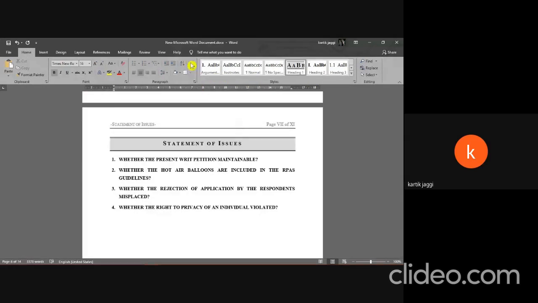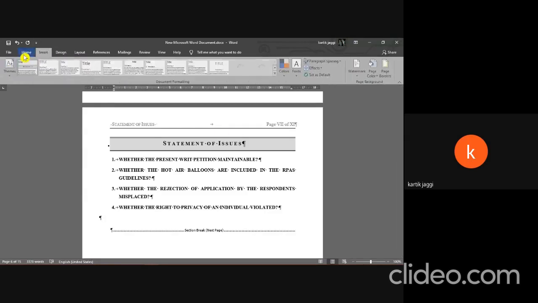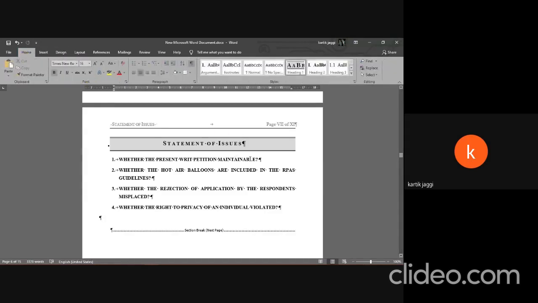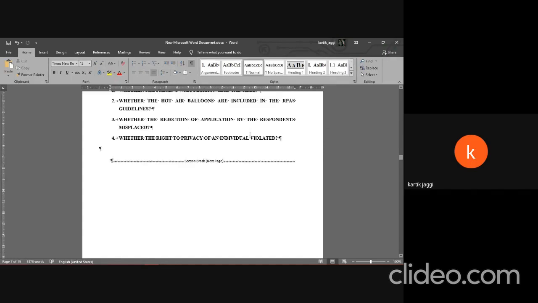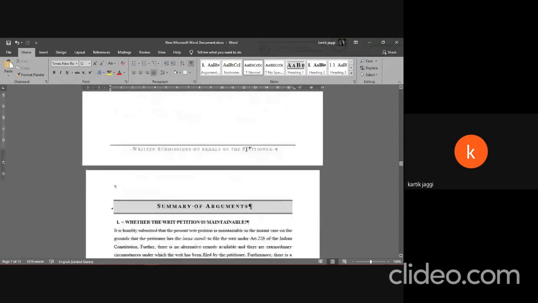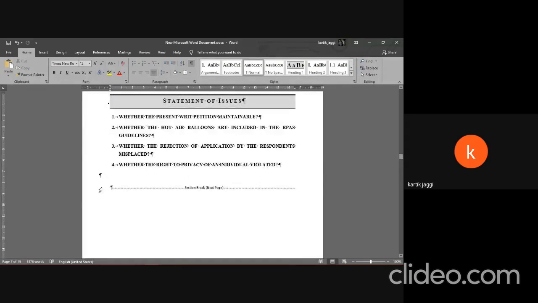Next, I'd like to talk about this particular button right here. While formatting a memo, this thing is your best friend. What it does is it enables the hidden characters, and it will help you in visualizing whether a particular sentence, for example here, ends with an enter, or for example here a section break or a page break. Before we move on, I'd like to talk about the difference between a page break and a section break.